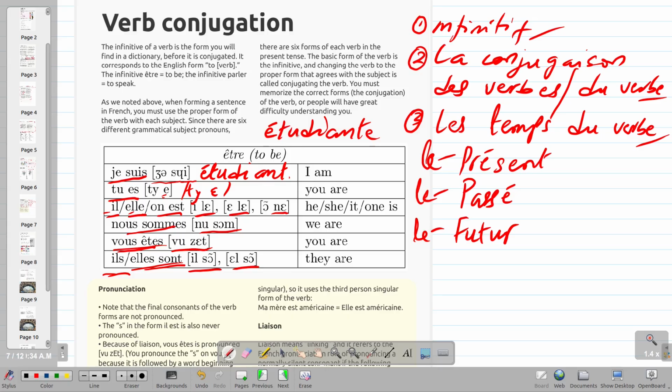Tu es étudiant. You are a student. Il est étudiant. Elle est étudiante. Nous sommes étudiants. Vous êtes étudiant. Ils sont étudiants.